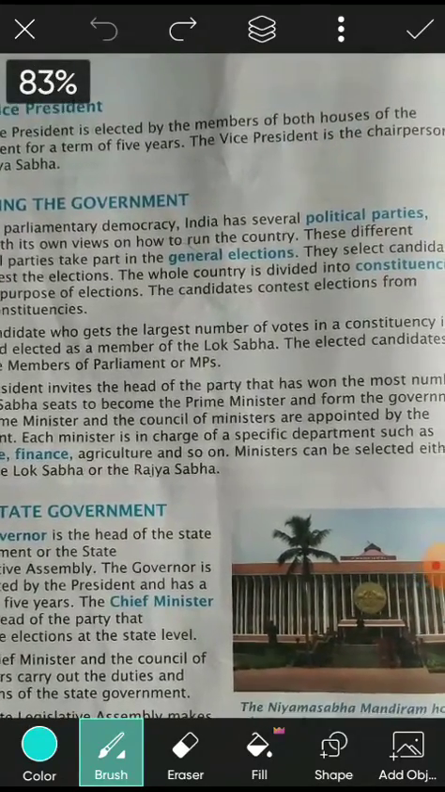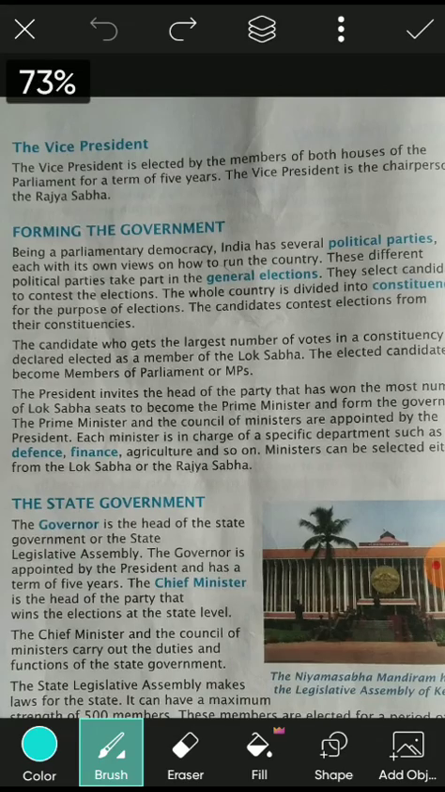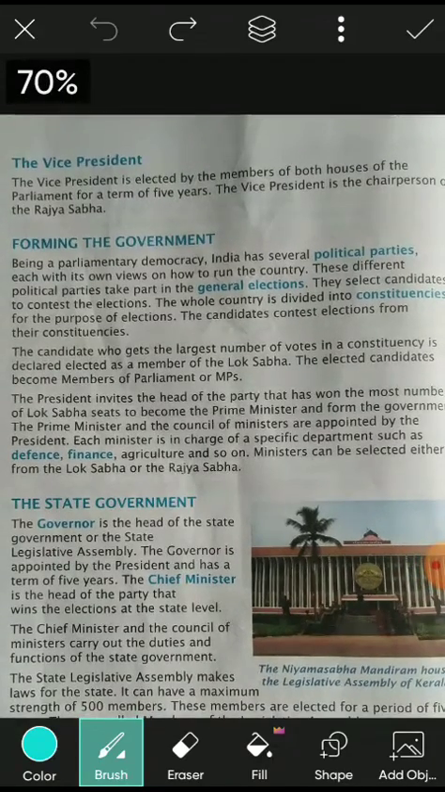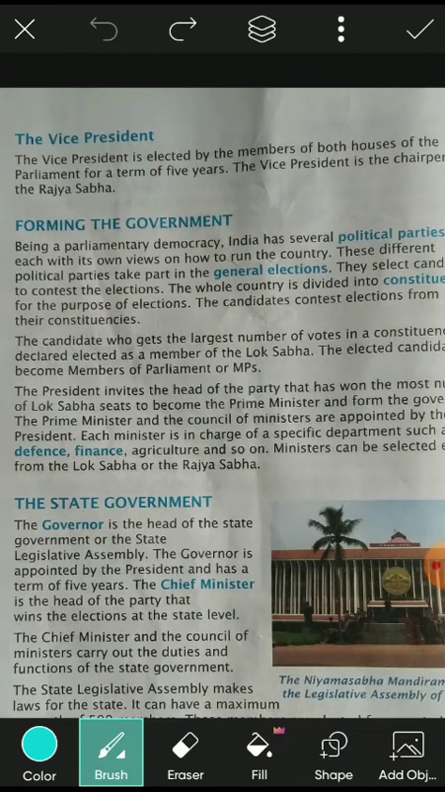Okay, so a minister can be selected either from the Lok Sabha or the Rajya Sabha. The ministers are selected from the Lok Sabha, or it may be the Rajya Sabha.